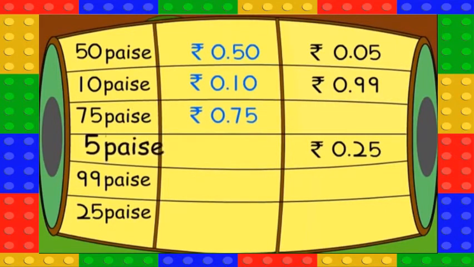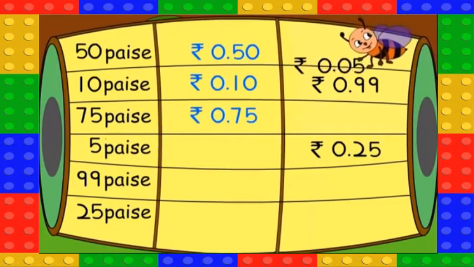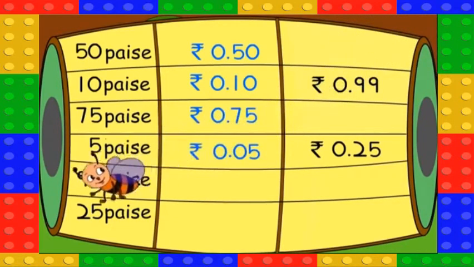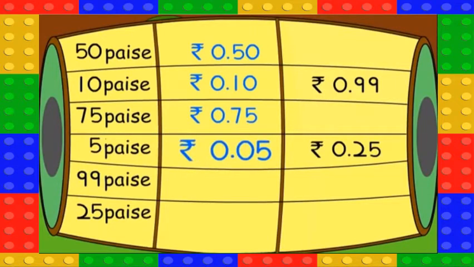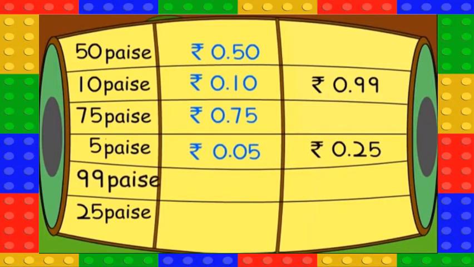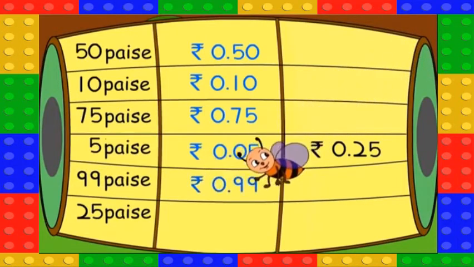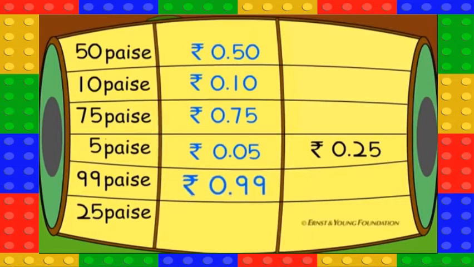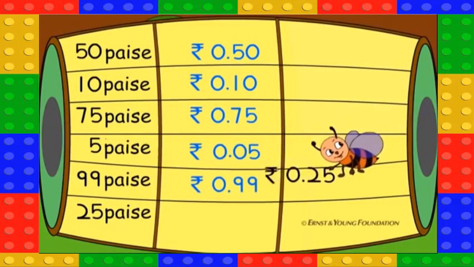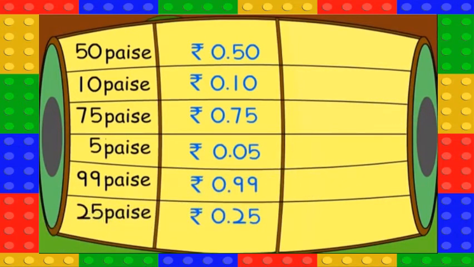5 paise is rupee 0.05. 99 paise is rupee 0.99. 25 paise is rupee 0.25.